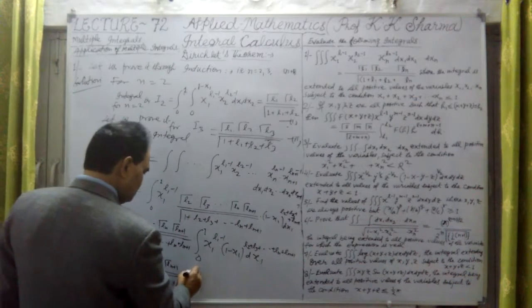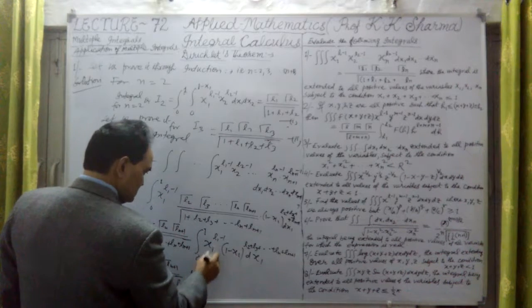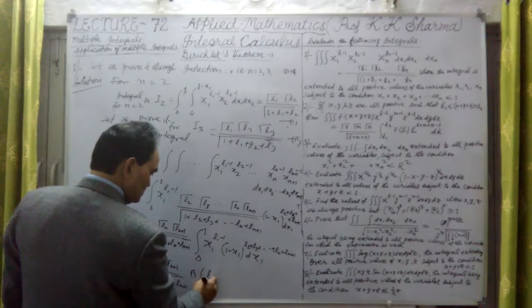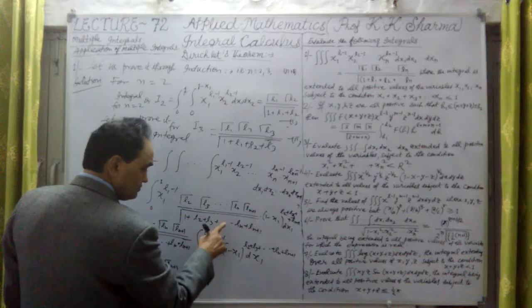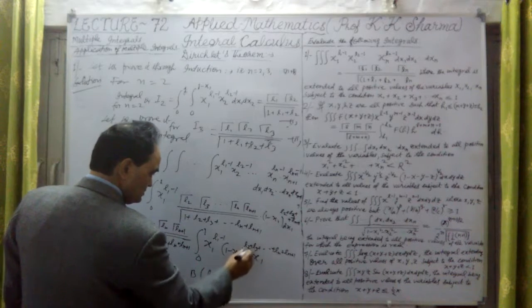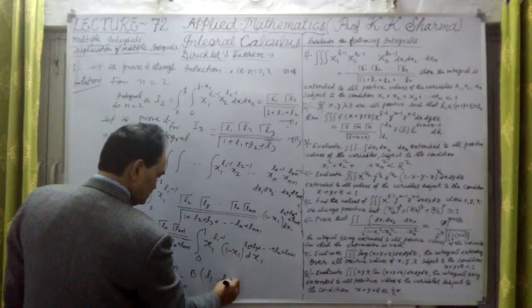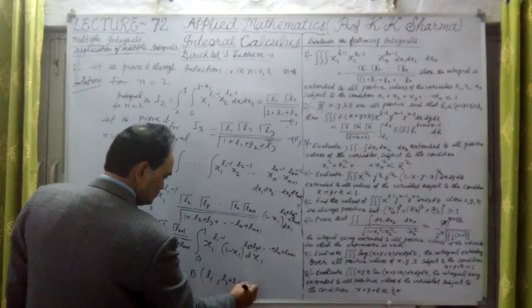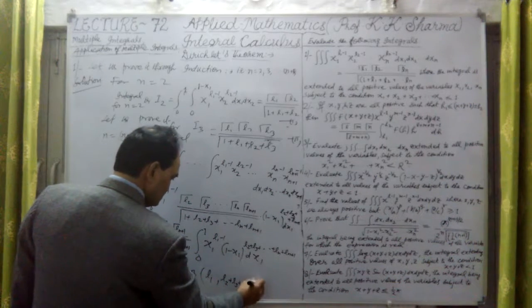This is nothing but beta. This value is beta of L1, because L1 minus 1 plus 1 means L1 only, comma, L2 plus L3 plus and so on up to Ln plus 1.